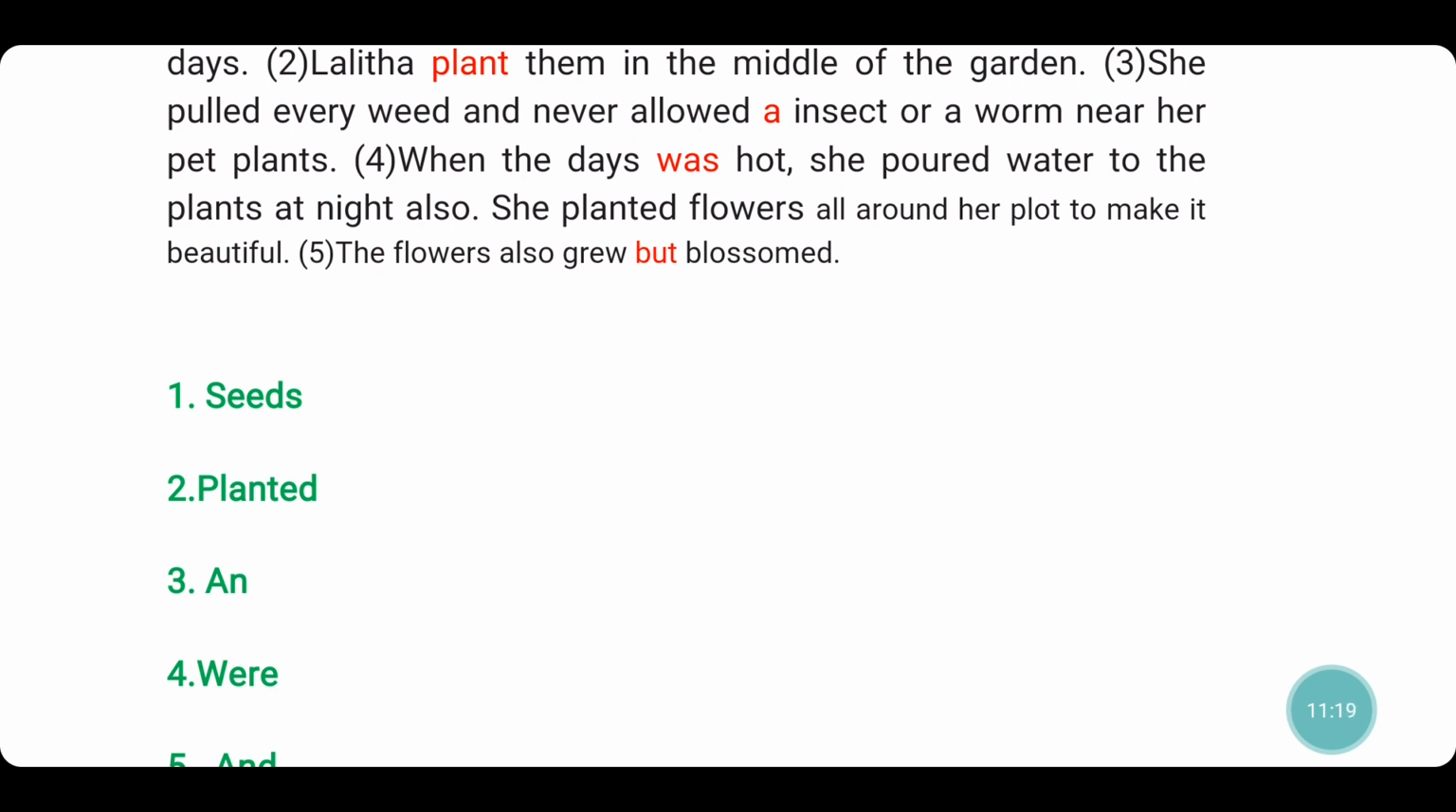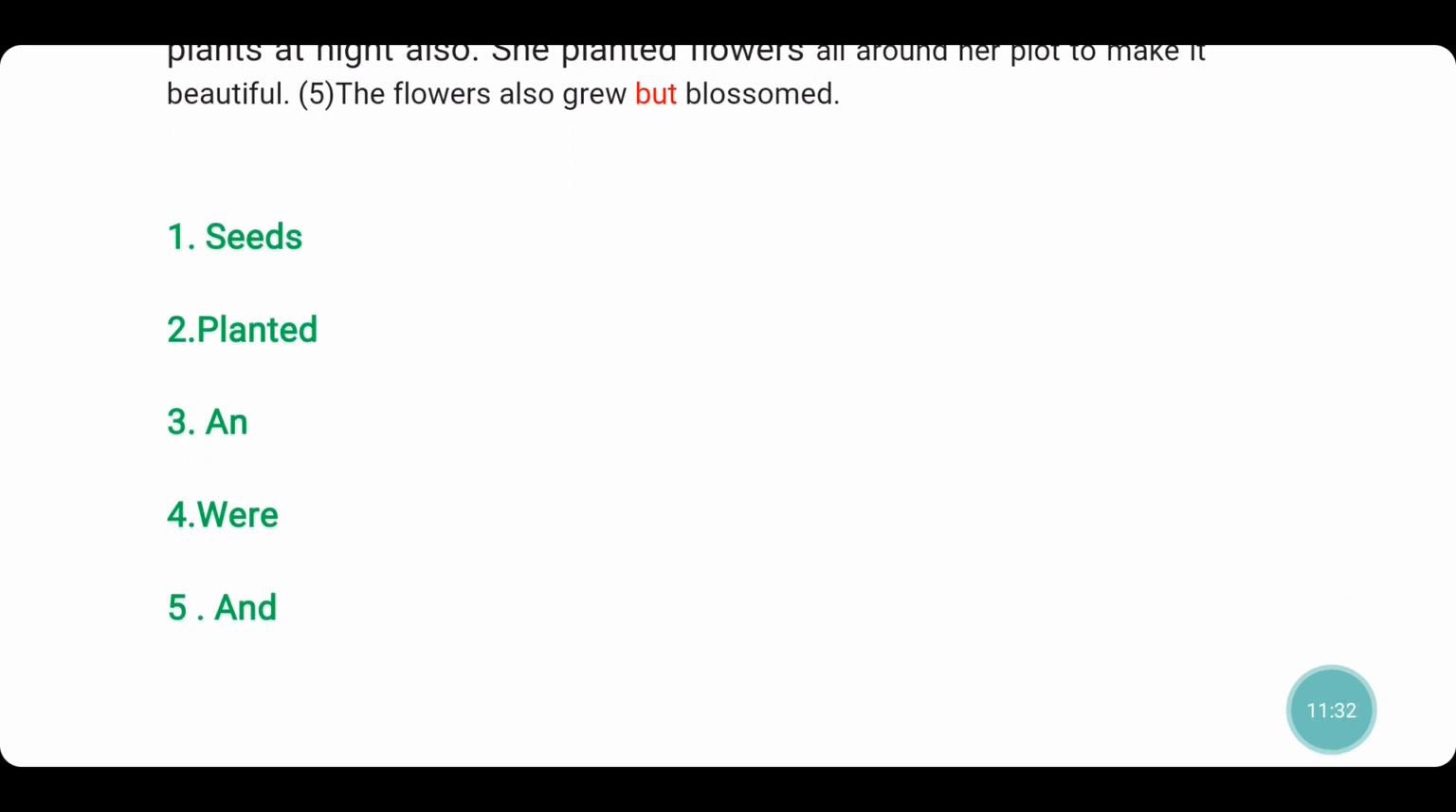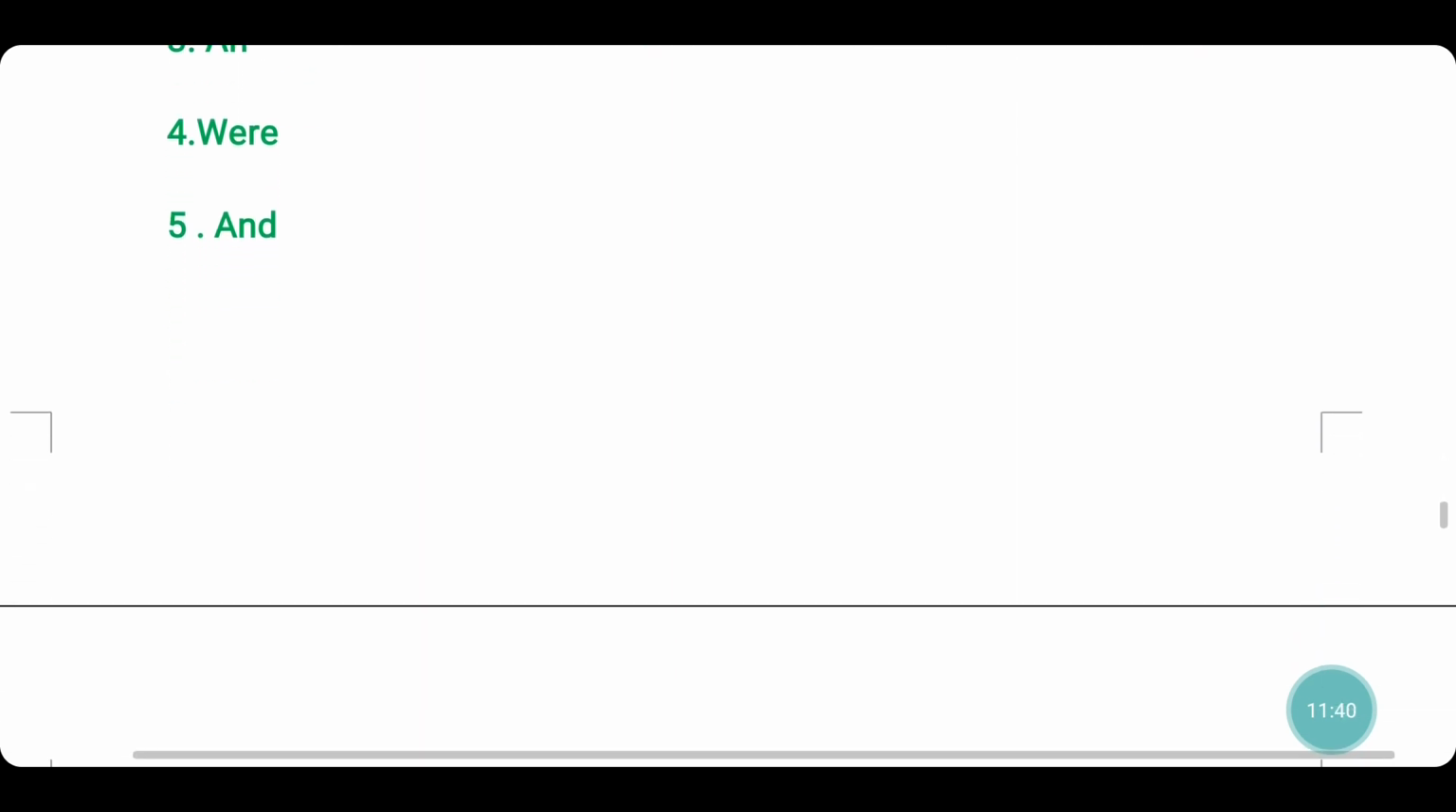She planted flowers all around her plot to make it beautiful. The flowers also grew but blossomed. When do you use but? When there is something contrasting, then you use but. But here grow is also good, blossoming also good. So grew and blossomed. And is the right word.